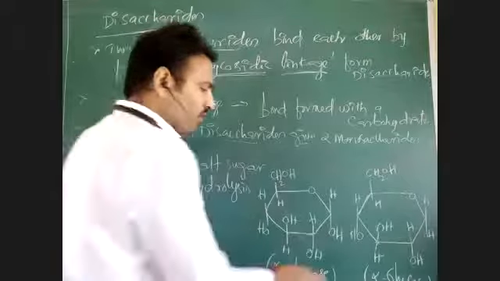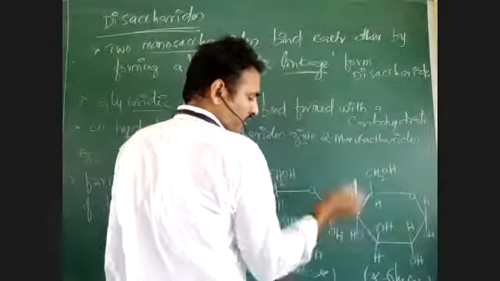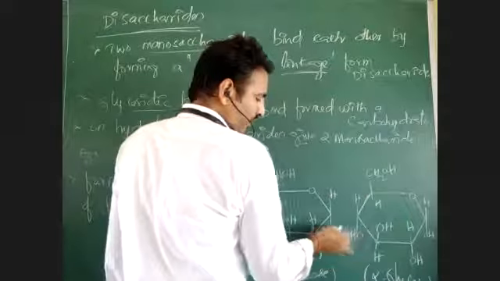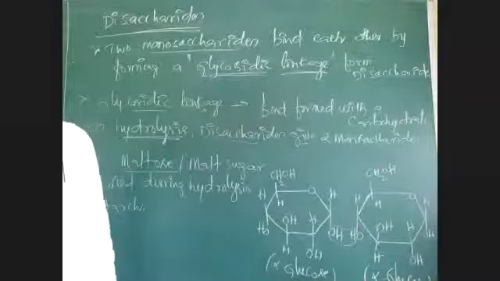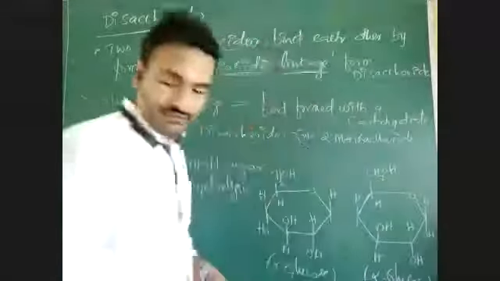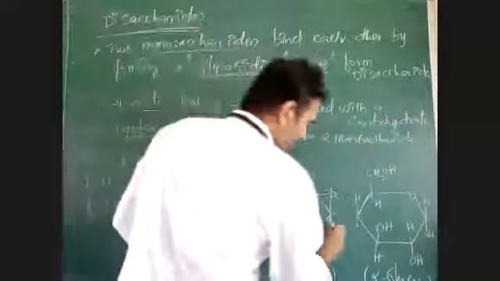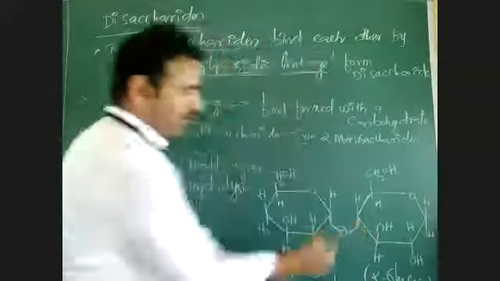Between those alpha glucoses, hydroxyl groups are here. Now this hydroxyl group, this hydroxyl group, they are involved in dehydration. By elimination of a water molecule, they both join together, and there is formation of a bond.